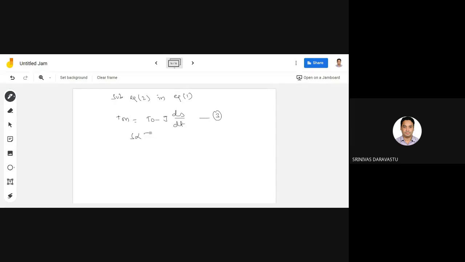Now we know slip is directly proportional to Tm. So Tm equals T naught minus J into K into dTm by dt. So minus JK dTm by dt equals Tm minus T naught. Now dTm by (Tm minus T naught) equals minus dt by JK.